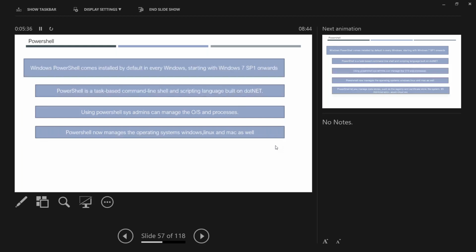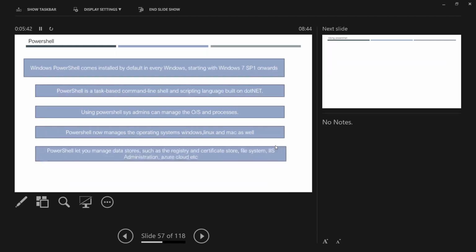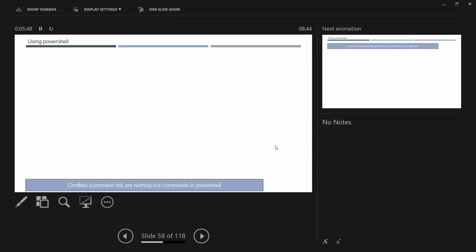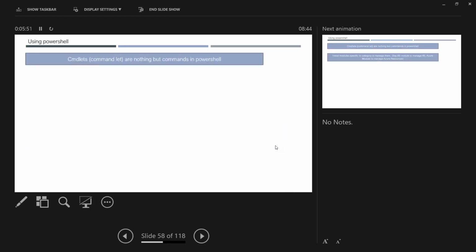So that's why PowerShell is becoming our de facto standard. You will see it in the coming months or years. And then, as I told you, it will work with any of your file systems or IaaS or operating systems. So these are some of the features and some terminology.